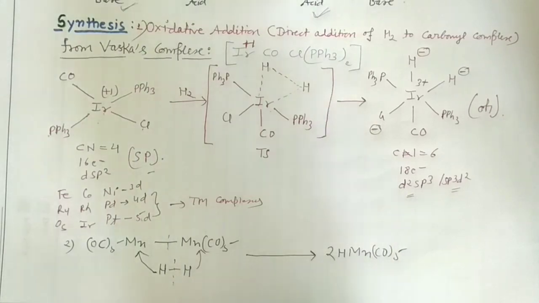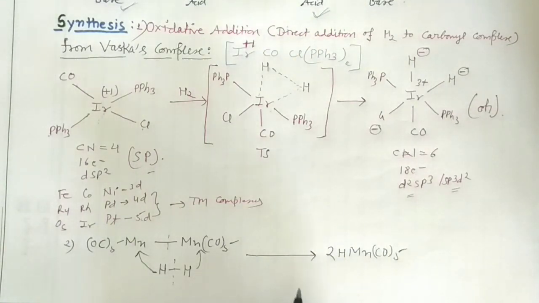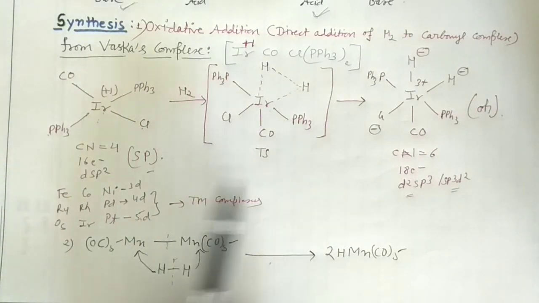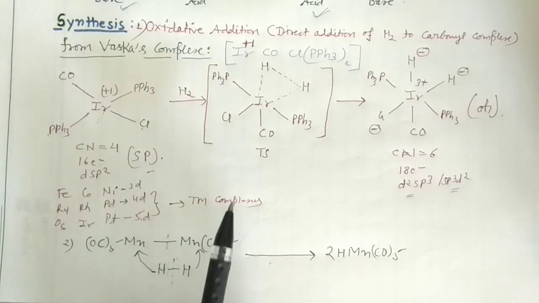Mn(CO)5, 2 times. So here you can see only one hydrogen is substituted over manganese, while in the earlier case we have seen that two hydrogens got substituted. So this is single hydrogen substitution, and single hydrogen substitution would take place whenever you have the first transition series, while in case of the 4d and 5d you may have the di-substitution depending upon the other conditions like coordinatively unsaturated and all these things, okay?